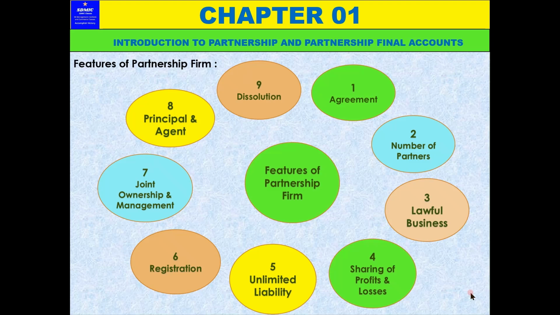Whatever I explain, you just imagine, because in continuation of this, everything is related. So it will be a repetition. You will just see the core of the thing. For example, if you study the partnership deed, it will be an agreement, a written agreement signed by the partners. And then come to the registration, where it is registered. All these are related things. So once you understand this, it is easy to follow the other things also. Like this, we have already done these 9 points.